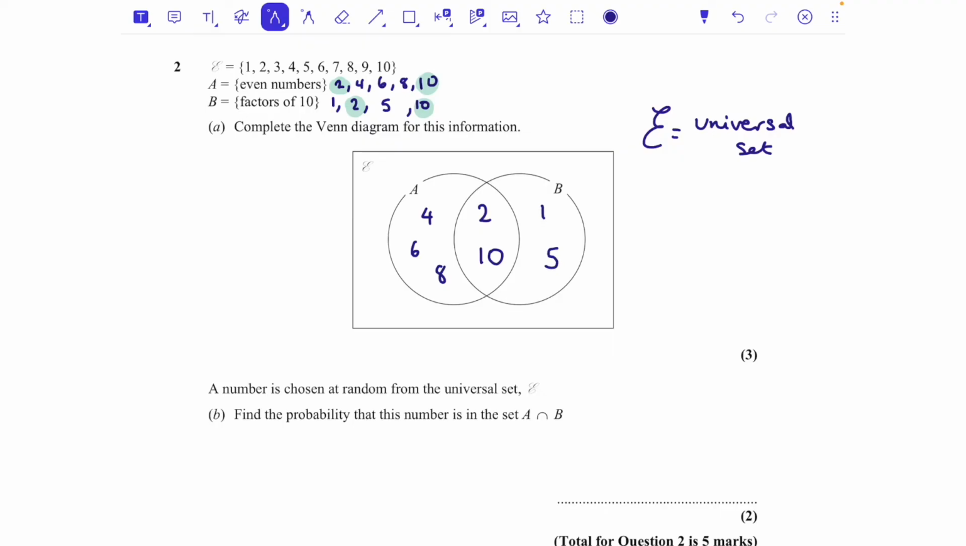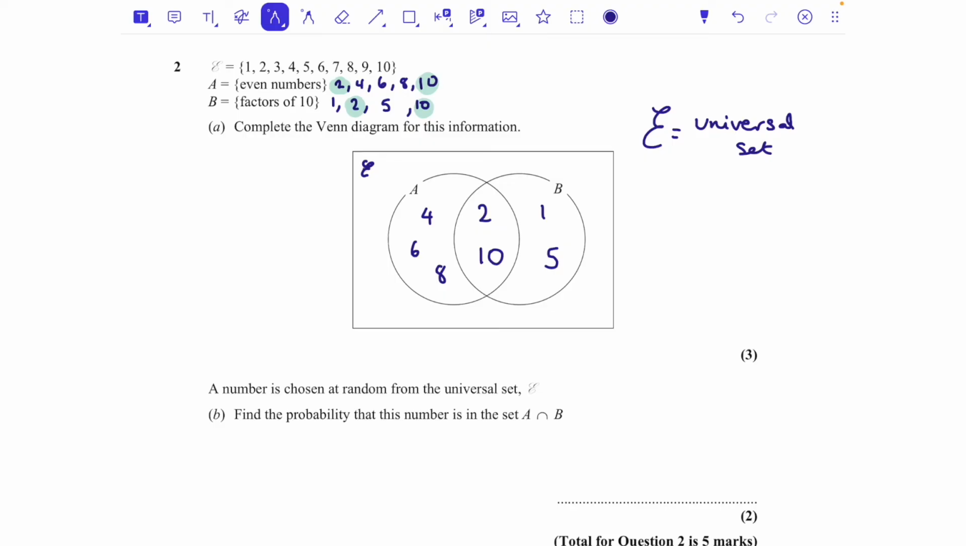Now, a lot of students stop there, and that's going to lose you marks. Your universal set, this funny squiggly E, is also up here. And that box that's around the two circles needs to contain all of the numbers 1, 2, 3, 4, 5, 6, 7, 8, 9, 10 for you to get full marks. So we know they're not in A and B, but therefore we need to put them on the outside.